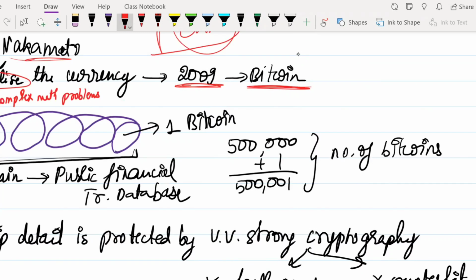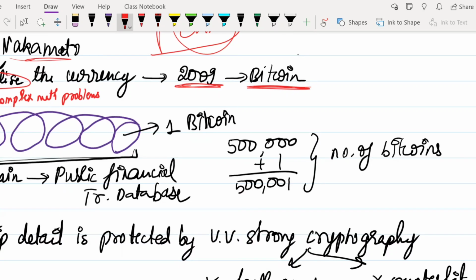Bitcoin is nothing but a currency, but nobody has the power. Here you say that the government has the power to issue currency like this one, but with Bitcoin nobody has an ultimate power to issue it. So how is it issued or how does it work? I'll tell you in simple language when it comes to that.